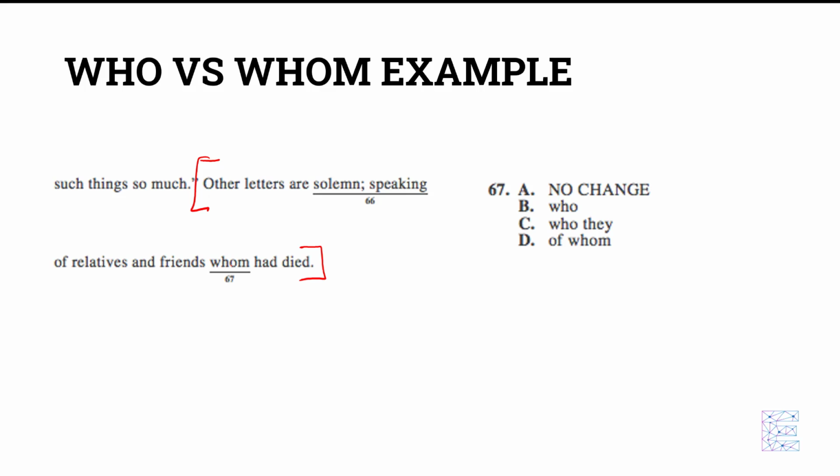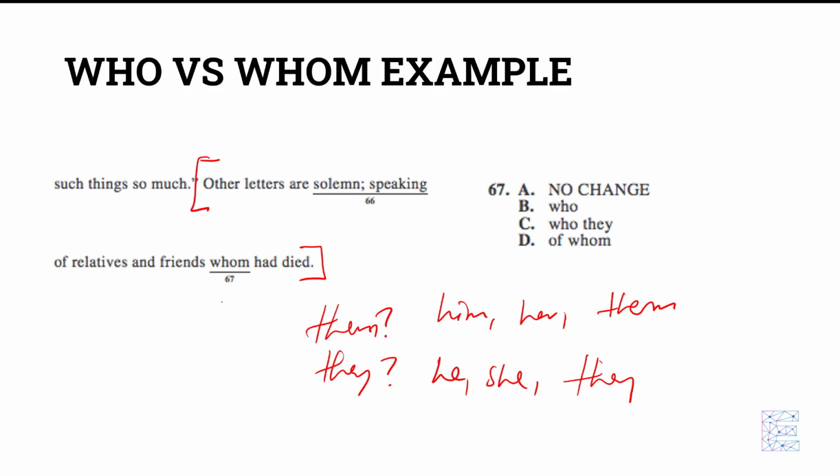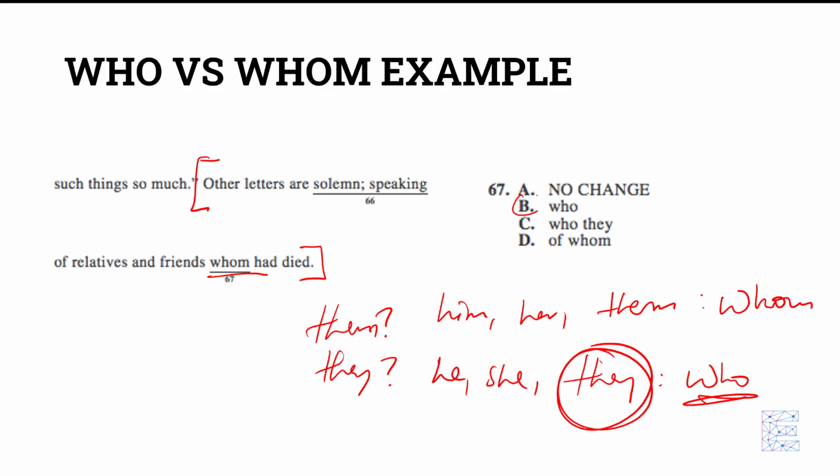The other way to think about it is you ask yourself, would you say them had died, or would you say they had died? This goes with whom, this goes with who. We would say they had died, they, which means who makes the best sense, making B the answer to this question.